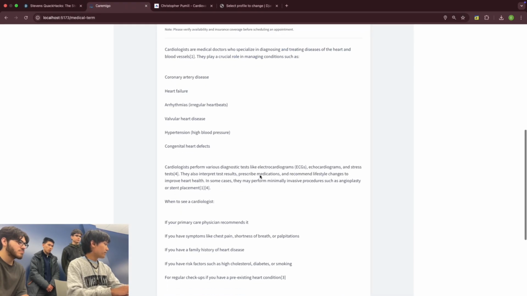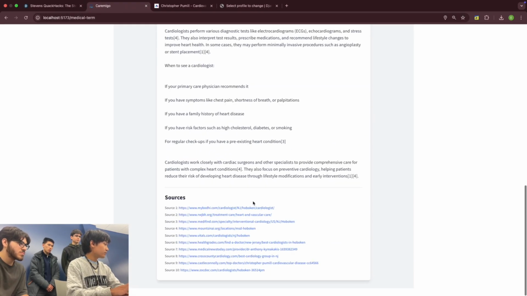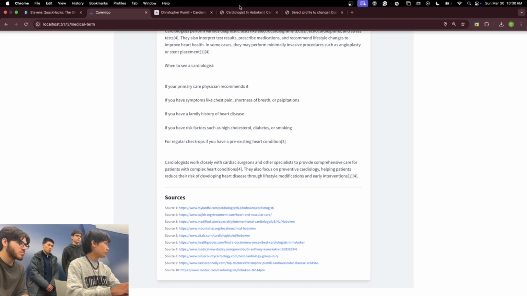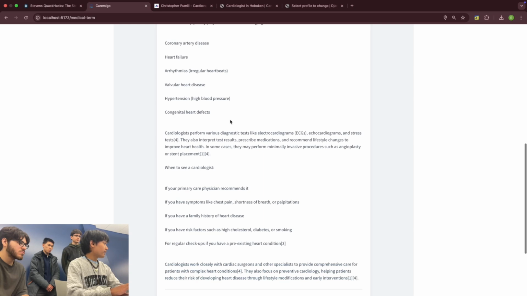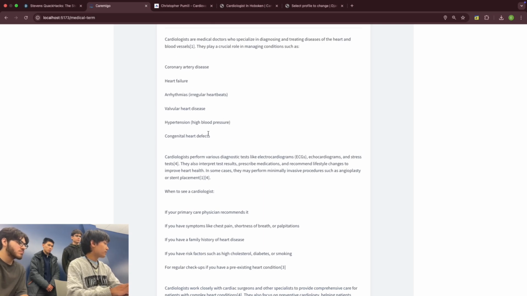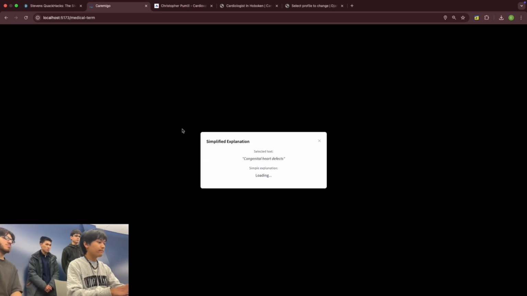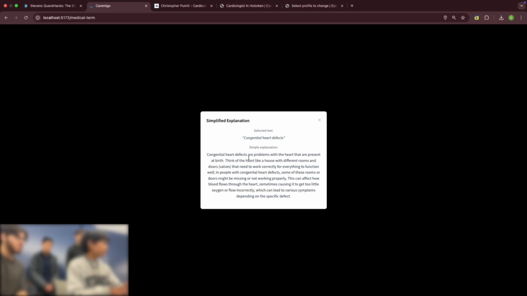And furthermore, we get an explanation of what a cardiologist is with sources provided. You can check one of the sources. Here you go. And let's say I don't know what some of this means. So let's say, what is congenital heart defects? Let's search with AI. Okay, so there are problems with the heart that are present at birth. Okay, that's awesome.